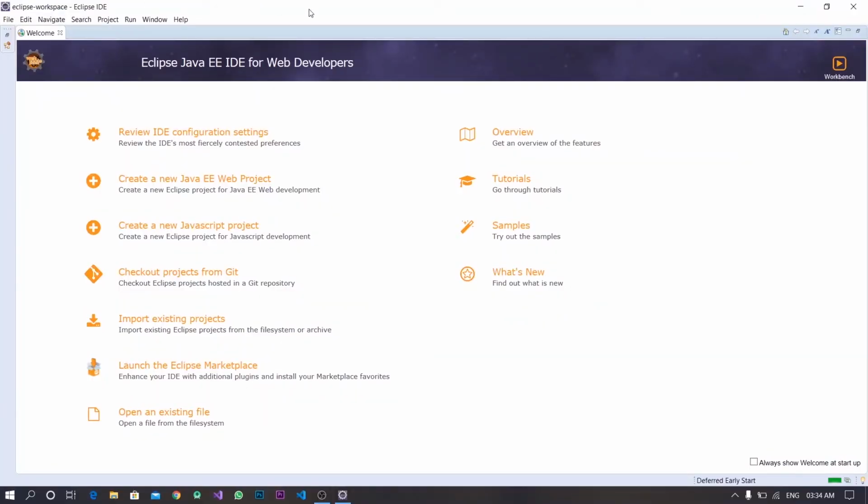Eclipse IDE is open. There is the welcome page of Eclipse IDE. You can create a Java Enterprise Edition web project, create a new JavaScript project, launch the Eclipse Marketplace, open an existing file, etc. Finally, Eclipse IDE is ready for Java code.